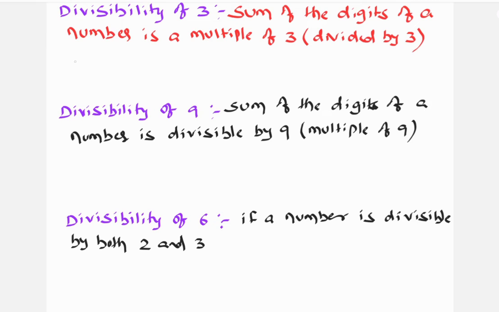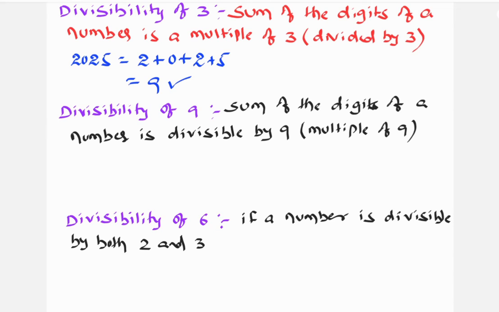సో ఎగ్జాంపుల్, we are taking 2025, సంఖ్యలోని అంకెల మొత్తం. So sum of the digits is equal to 2 plus 0 plus 2 plus 5. So we are getting 4 plus 5, 9. As 9 is divisible by 3, therefore 2025 is also divisible by 3.